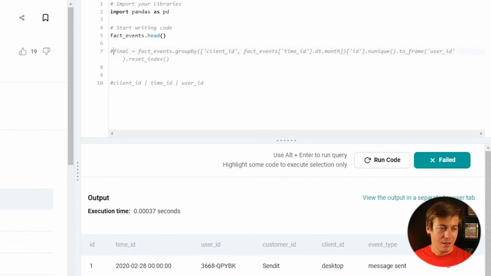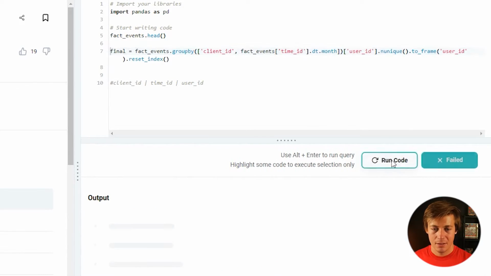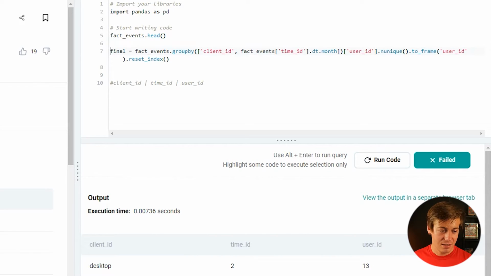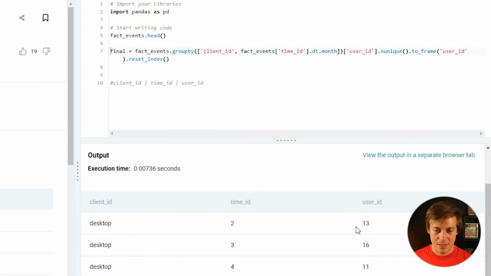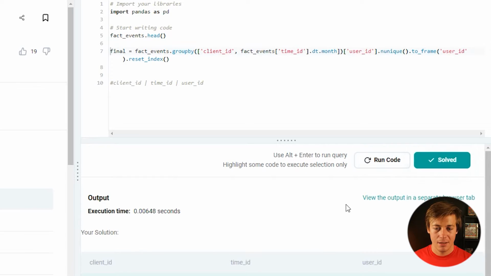The reason is I mistook ID as user ID when we have user ID right there. So let's just put that there. And 13, 16, 11, 9, 14. I think that should be it, and it's been solved. So just double check you grab the right stuff. I thought ID was that one, so I messed that up on the user ID side of things. But not too bad of a question once you figure out what to do with this time ID.